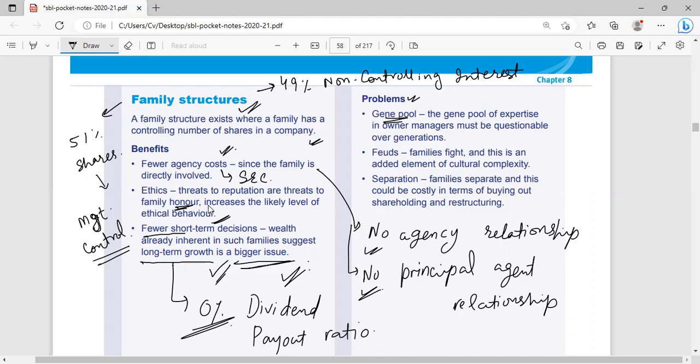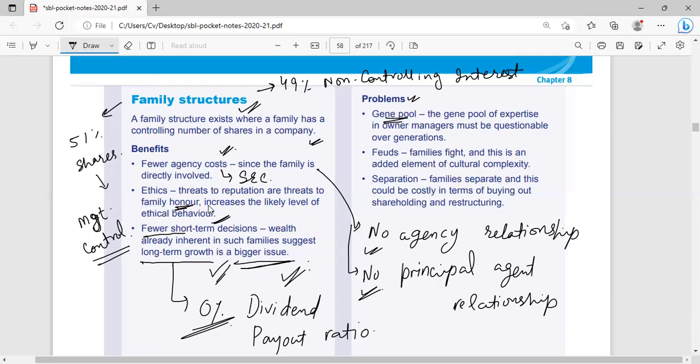Maybe it is possible that two brothers, two sisters, or one brother and one sister, or siblings are managing an organization. They started a business as a sole trader, then they became partners, and they established a big company within 25, 30 years' time. And now it is the stage where they are about to retire from the senior management positions of the company and they are going to hand over the company to their next generation.